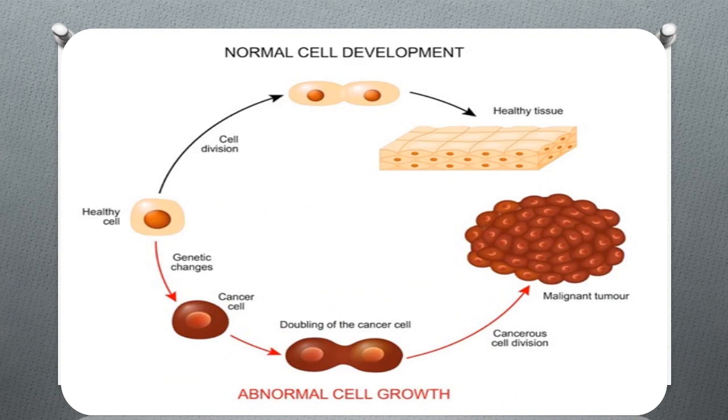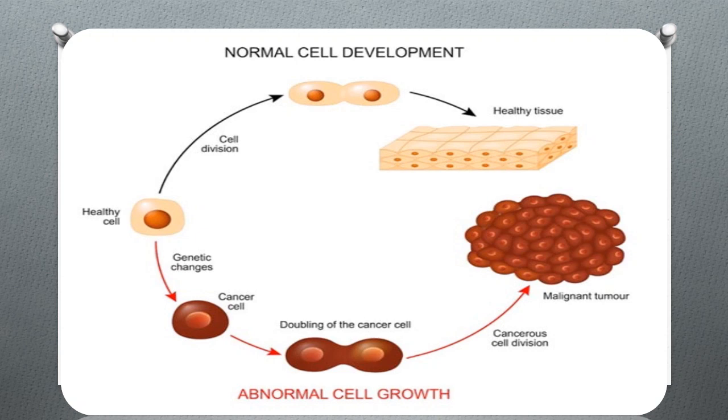Now here I have put one picture for you, students. See the normal cells. Now we will see how a normal cell develops into abnormal cancerous cells. On the first side you see a healthy tissue, inside which normal cells are present. You can see the color of the normal cell. Then due to some genetic changes, the healthy cell changes into a cancerous cell.